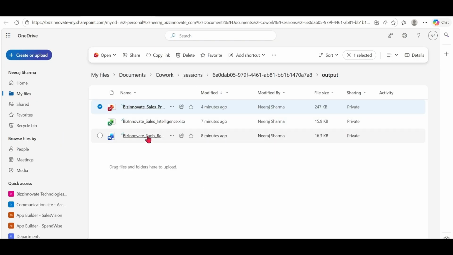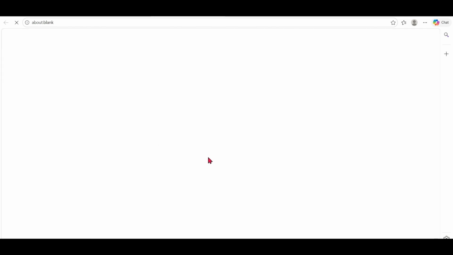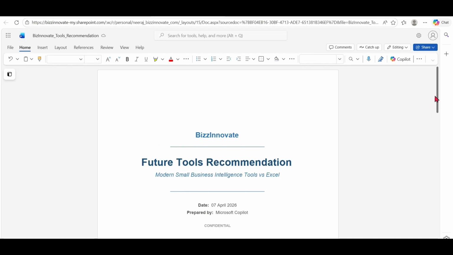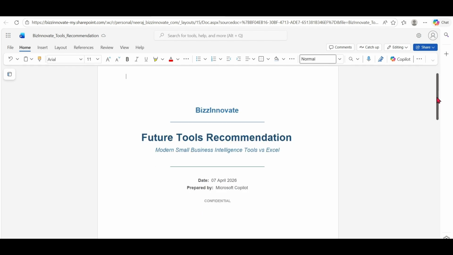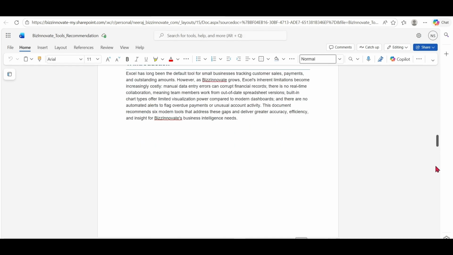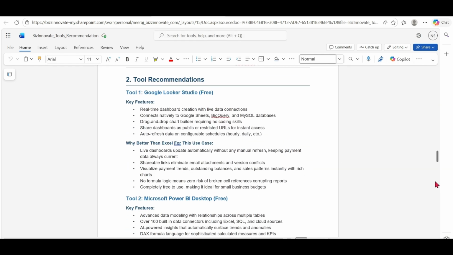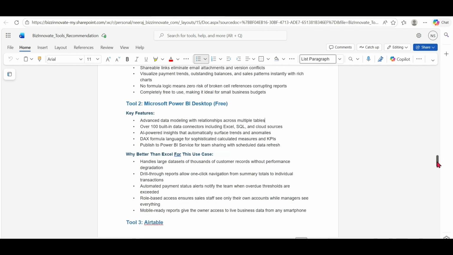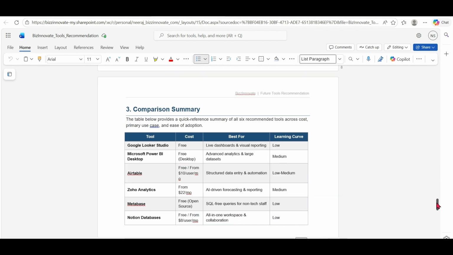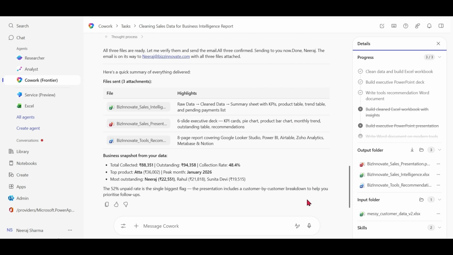We also asked for a recommendation of CRM tools instead of Excel. We can see that we got the Word file. You can see that based on a messy Excel file, it was able to create a useful, insightful Excel file, PowerPoint file, and Word file.